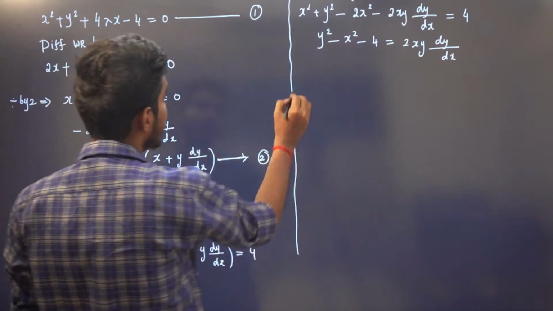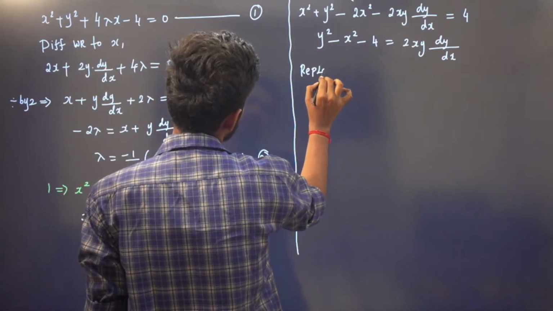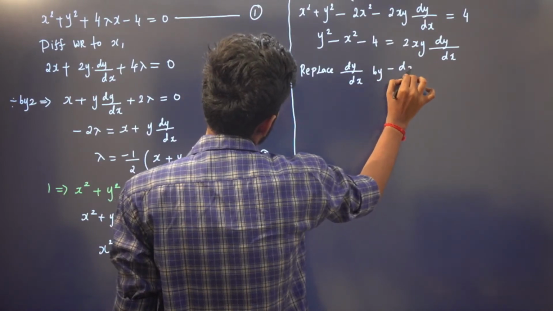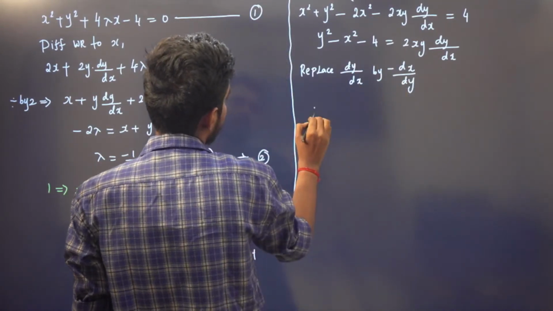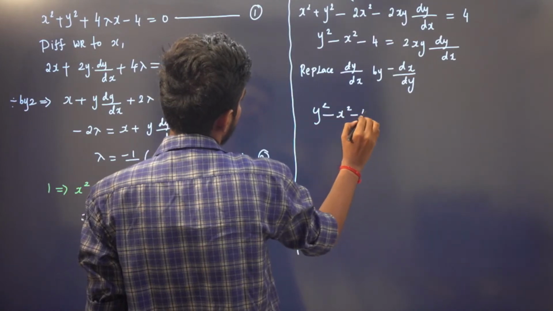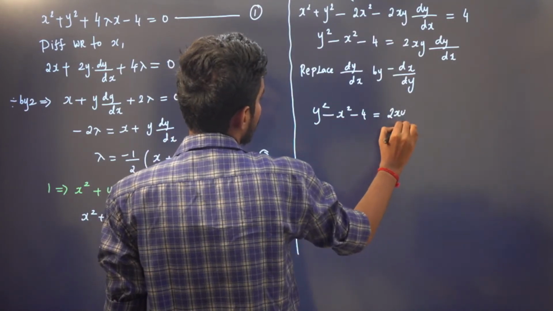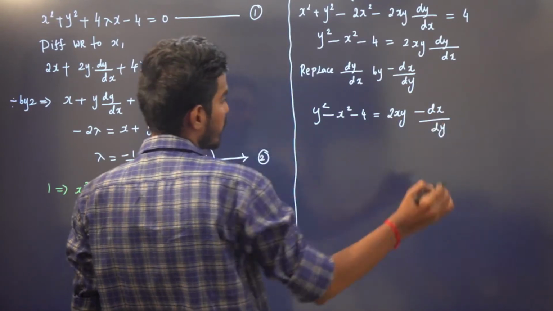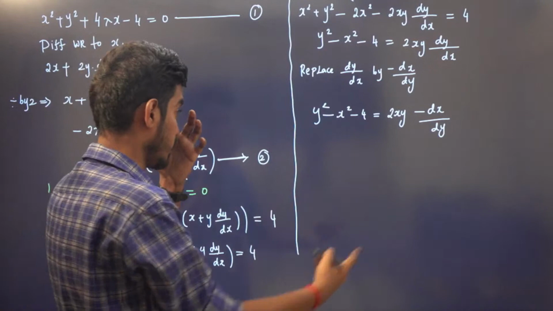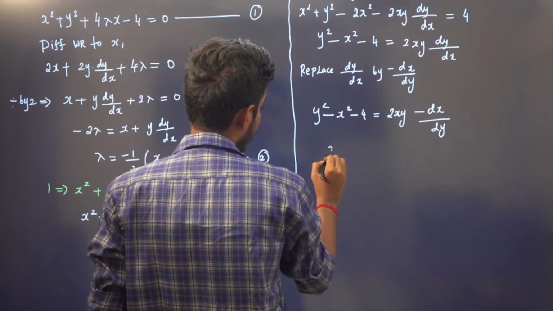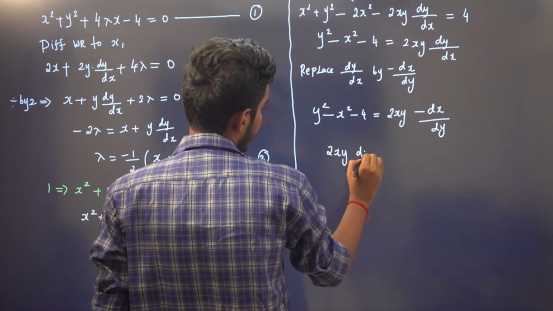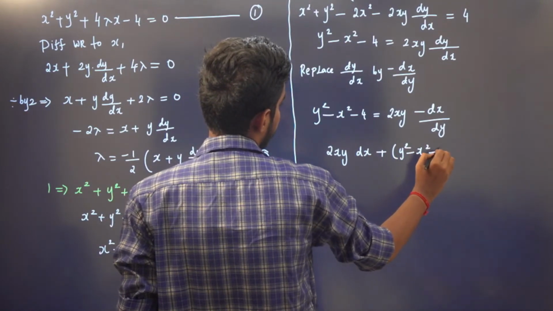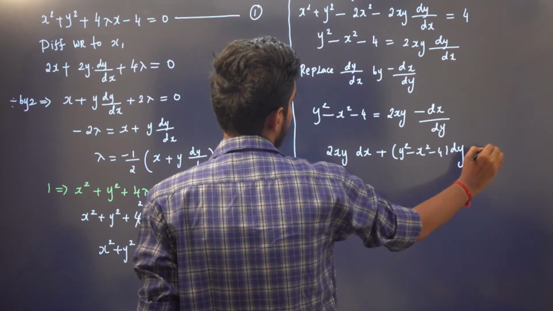So what is the second step? Replace dy by dx by minus dx by dy. So if I do that, we will have y square minus x square minus 4 is equal to 2xy. So instead of dy by dx, I'm replacing that by minus dx by dy, right? So we'll cross multiply. So we will have 2xy dx plus (y square minus x square minus 4) dy is equal to 0.